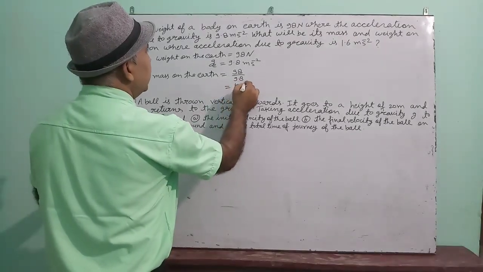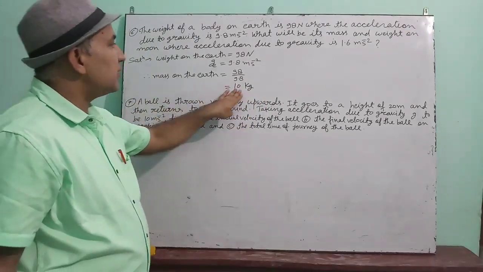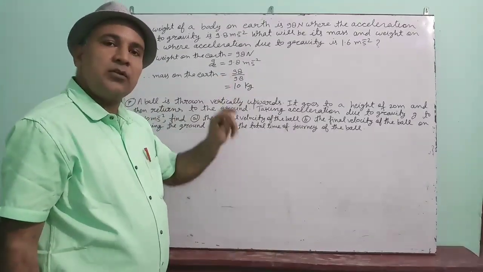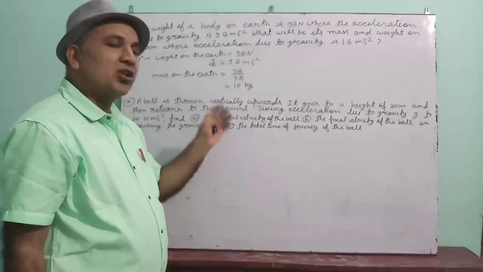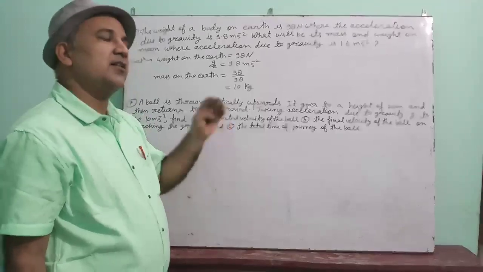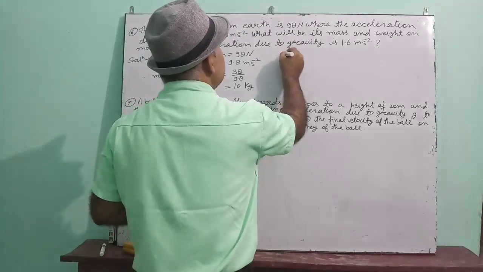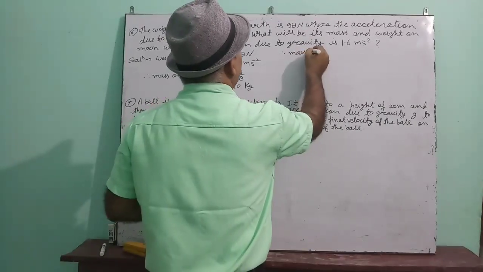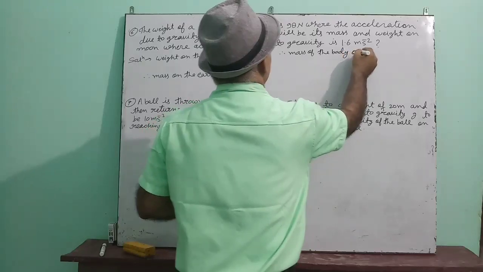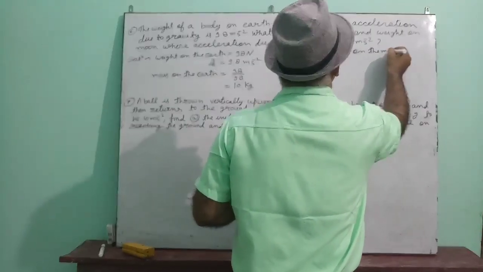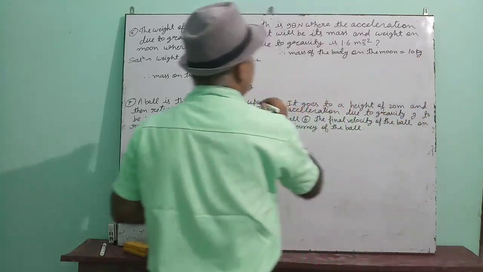When you divide it, it will come 10. So 10 kg. Mass on the earth is 10 kg. We know that mass of the body is never changed, either it is on the moon, on the earth or in space. Mass of the object remains the same. That means mass of the body on the moon is also 10 kg.